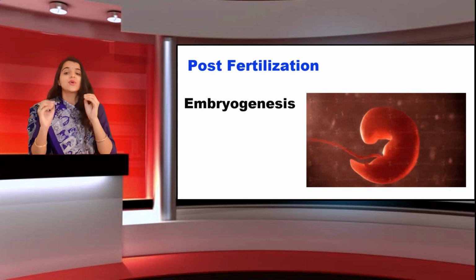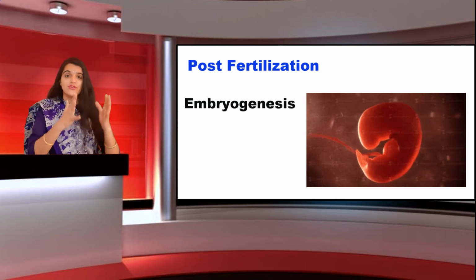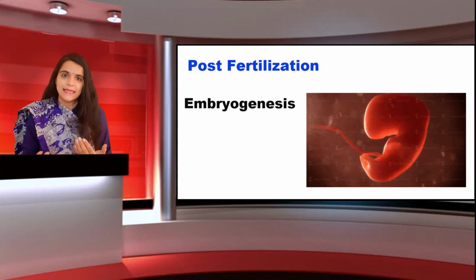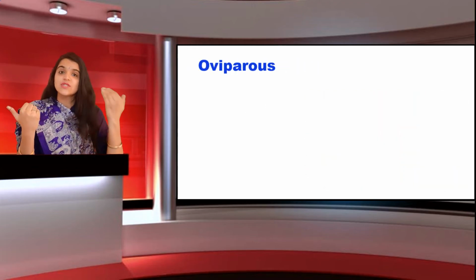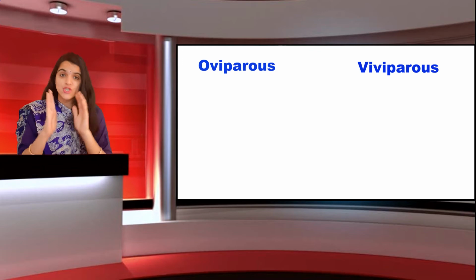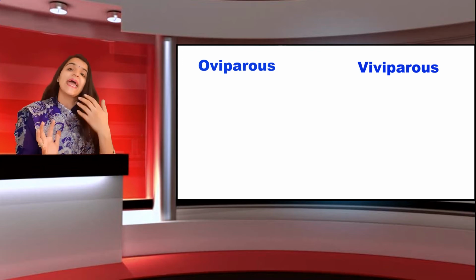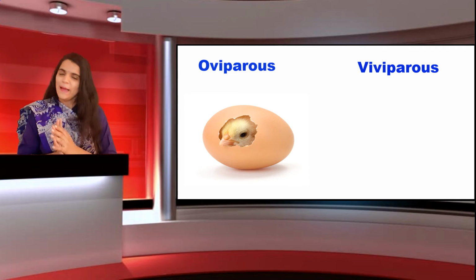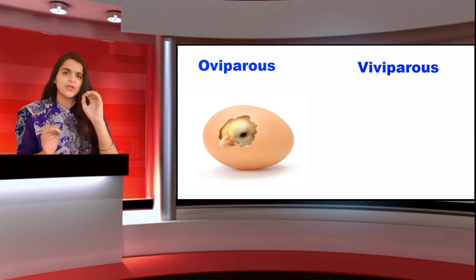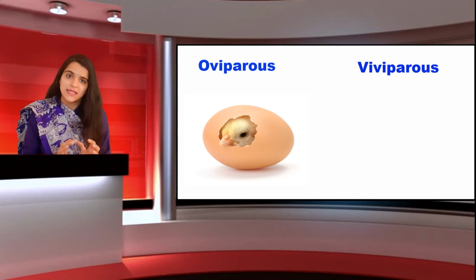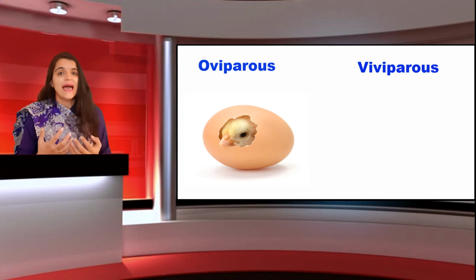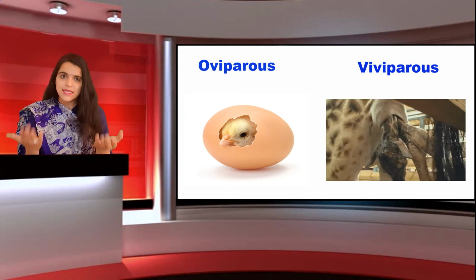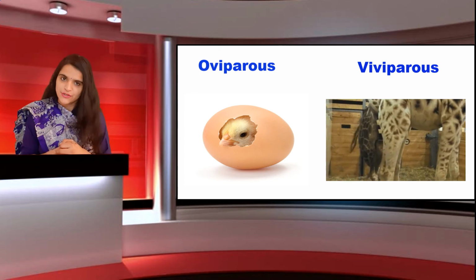Division means they are undergoing cell division and further differentiated into two categories. One is oviparous and the other is viviparous, right? If you remember, I taught you this. Oviparous are egg-laying animals, right? Suppose the zygote forms and the mother releases that zygote into the external environment. The organisms which lay eggs come under the category of oviparous, whereas the organisms which give birth to young ones come under the category of viviparous, right?